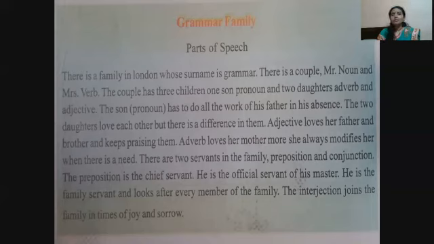Children, do you understand? These are all 8 parts of speech. So, I will tell you a story related to parts of speech to easily identify nouns and pronouns.